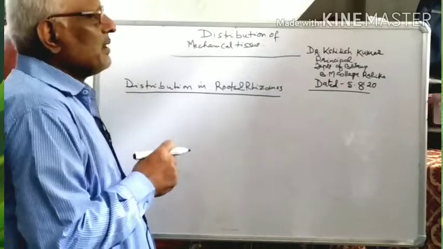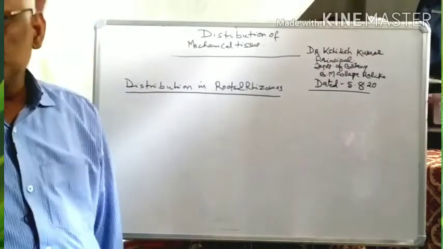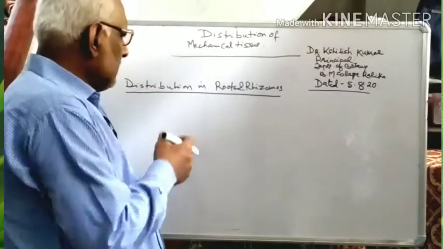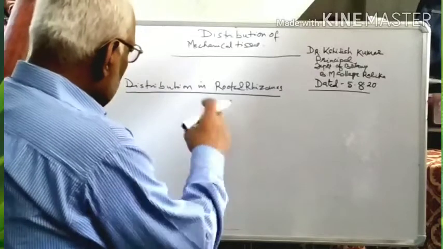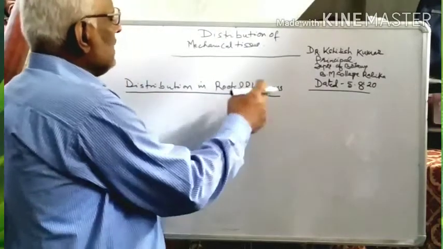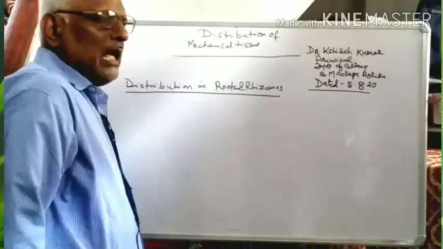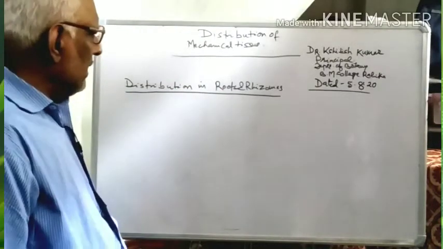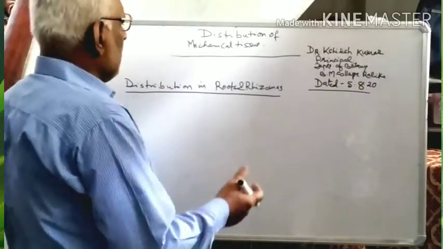Hence the mechanical tissue is distributed according to need, and there is a central cylinder of mechanical tissue found inside this type of structures, as for example in Juncus and other plants.